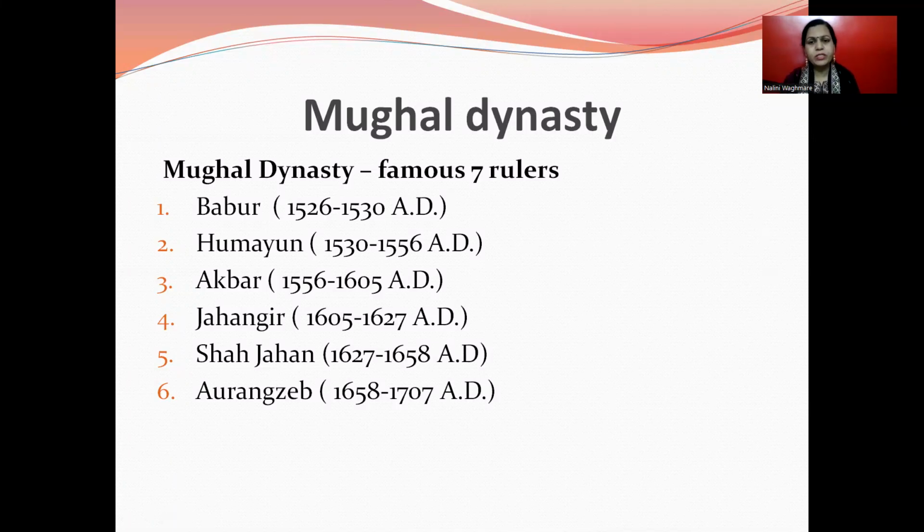Today our topic is the Mughal Dynasty. In this lecture we will learn very brief information related to the Mughal Dynasty, its particular rulers, their achievements, and failures. It is briefly expressed in this lecture. The Mughal rulers are Babur, Humayun, Akbar, Jahangir, Shahjahan, and Aurangzeb.